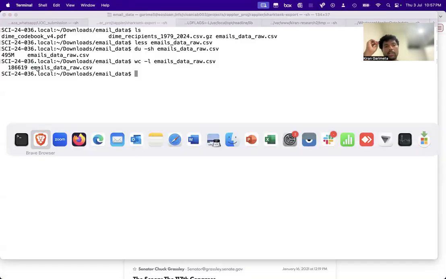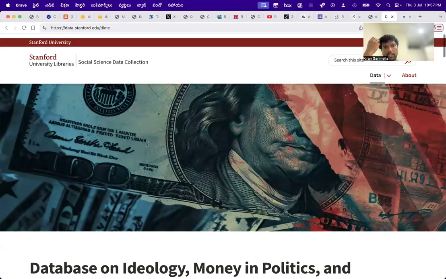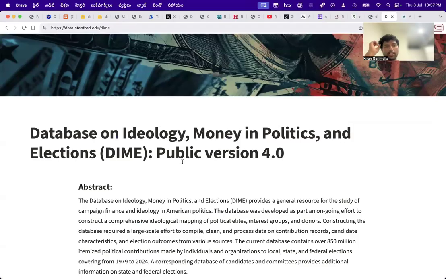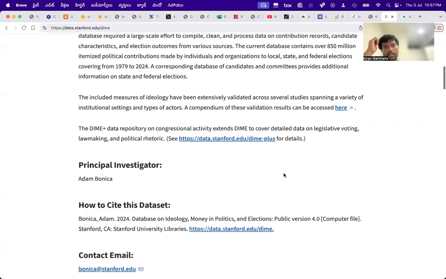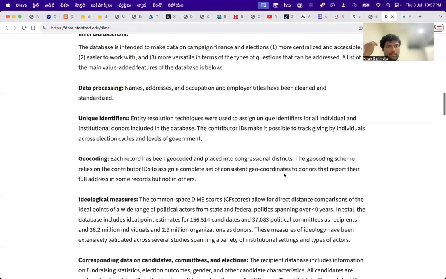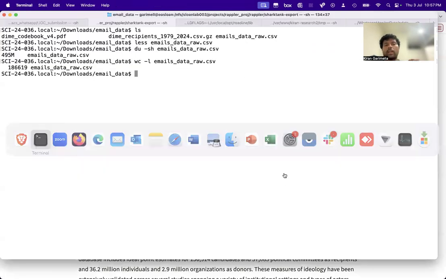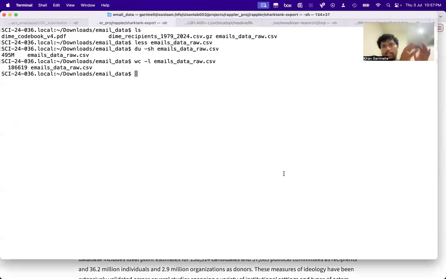Now, I have another data set, which is a database on ideology, money in politics, and elections. It's called Time. It's from Stanford. This is a very interesting data set. It really standardizes election campaign finance, like who received money from whom, and things like that. So I have these two files: the emails data set and the campaign finance data set.